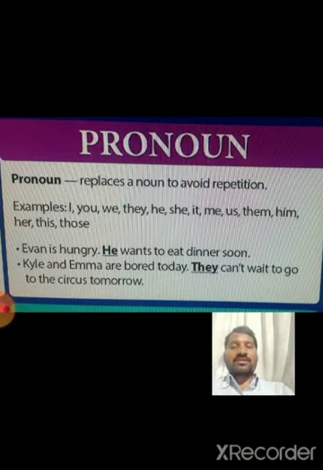Second example: Kale and Emma are bored today. They can't wait to go to the circus tomorrow. Here, they is a pronoun. They is used instead of the nouns Kale and Emma.